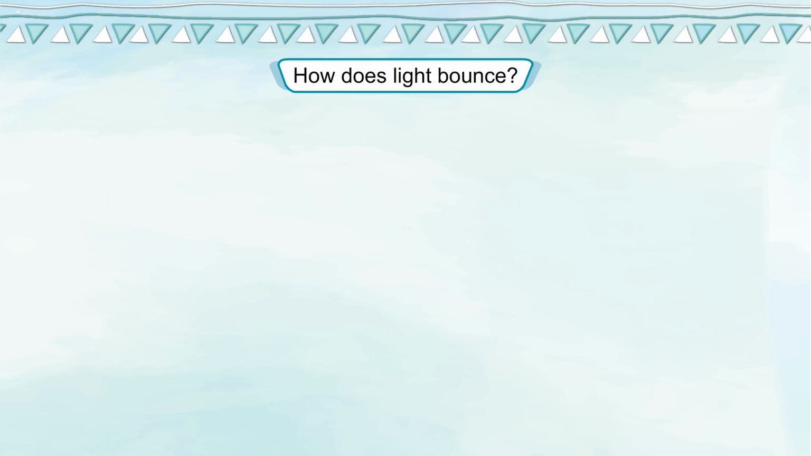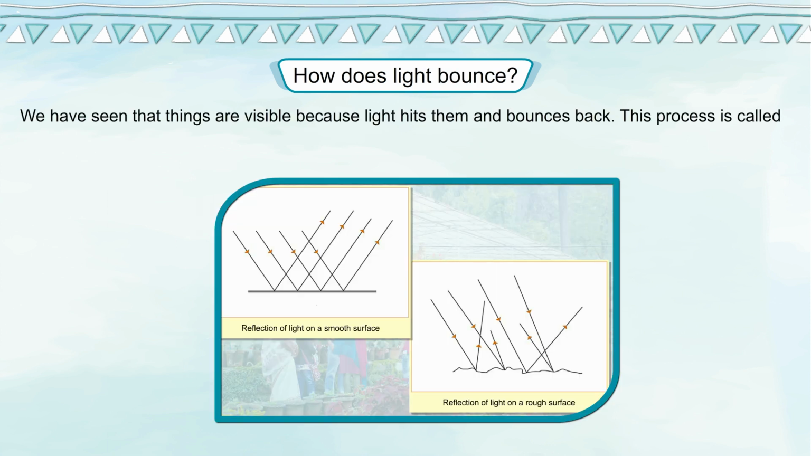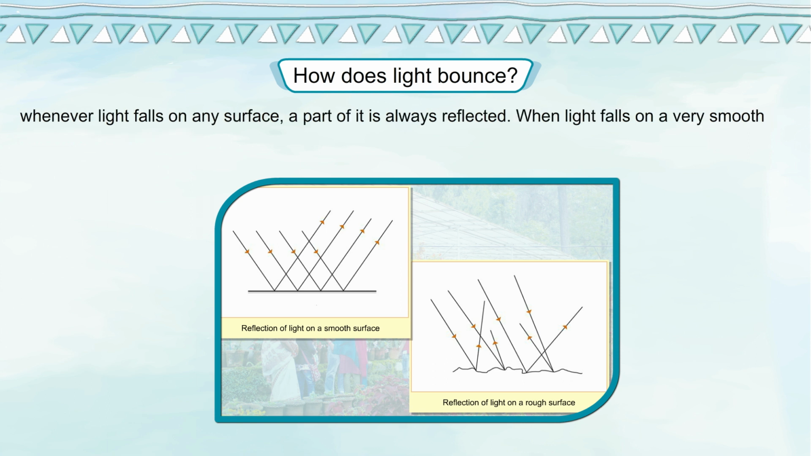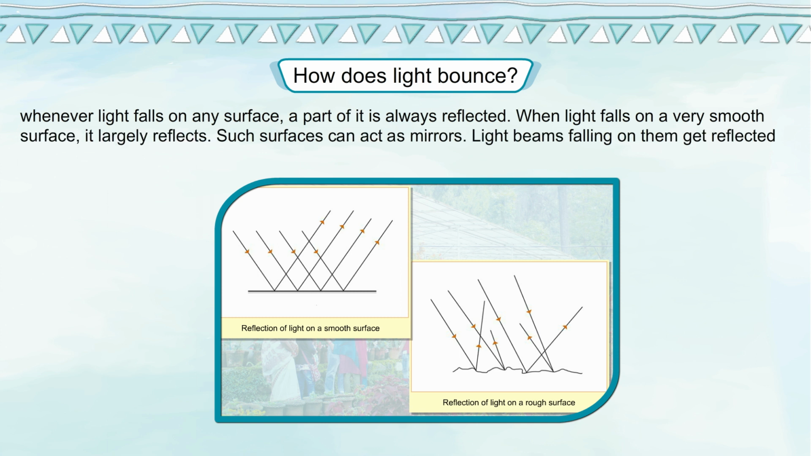How does light bounce? We have seen that things are visible because light hits them and bounces back. This process is called reflection of light. In fact, whenever light falls on any surface, a part of it is always reflected. When light falls on a very smooth surface, it largely reflects. Such surfaces can act as mirrors. Light beams falling on them get reflected in a regular pattern.